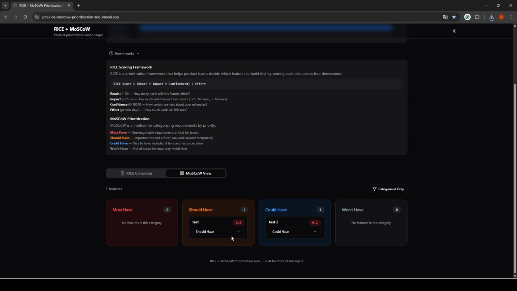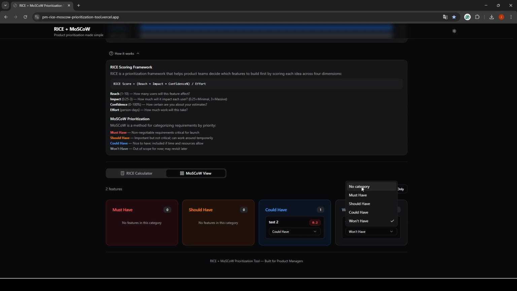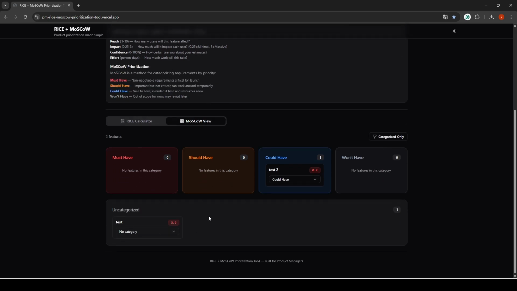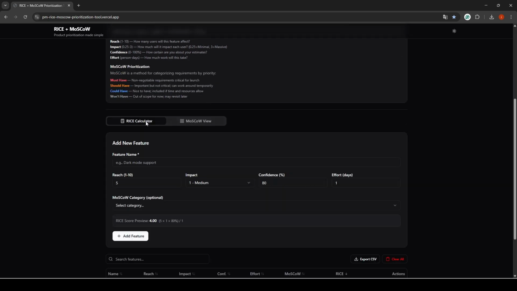And of course, we have the summary about the RISE score and the name, and we can also change the category. For example, this one is in should-have. We want to put it in won't-have, and then it switches. Or we can put it in no category because we don't want to prioritize it yet with the MoSCoW, and it disappears. So it's in uncategorized. And if we go back to our RISE calculator, it was updated automatically.